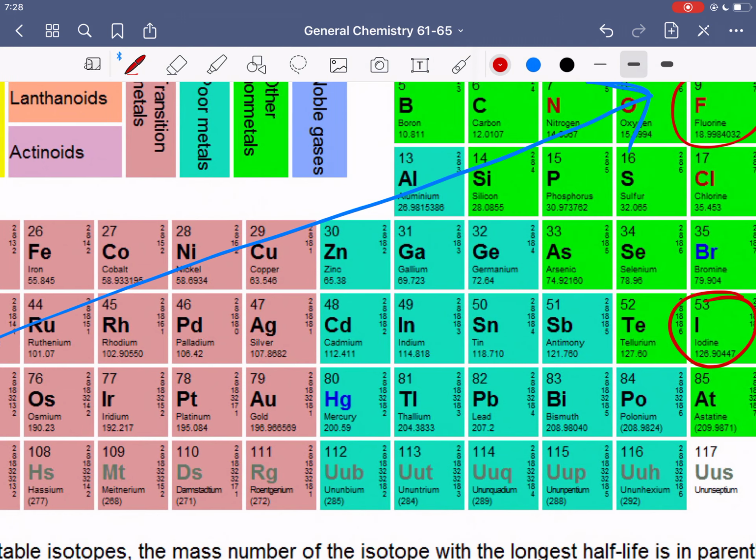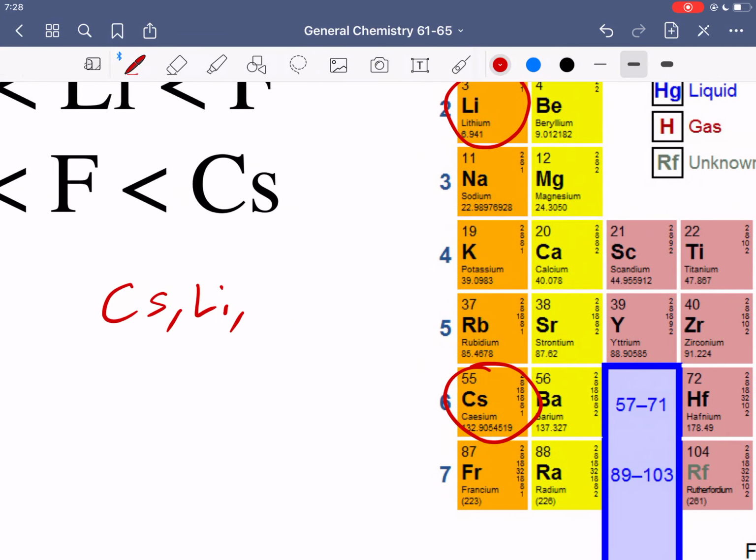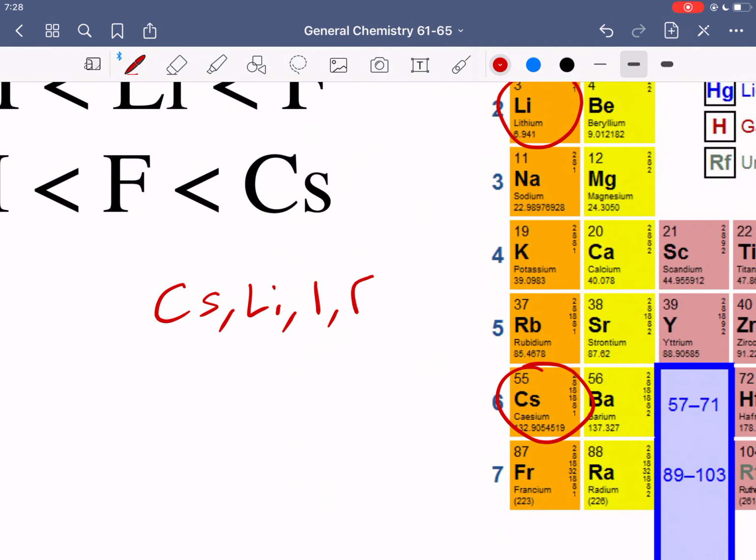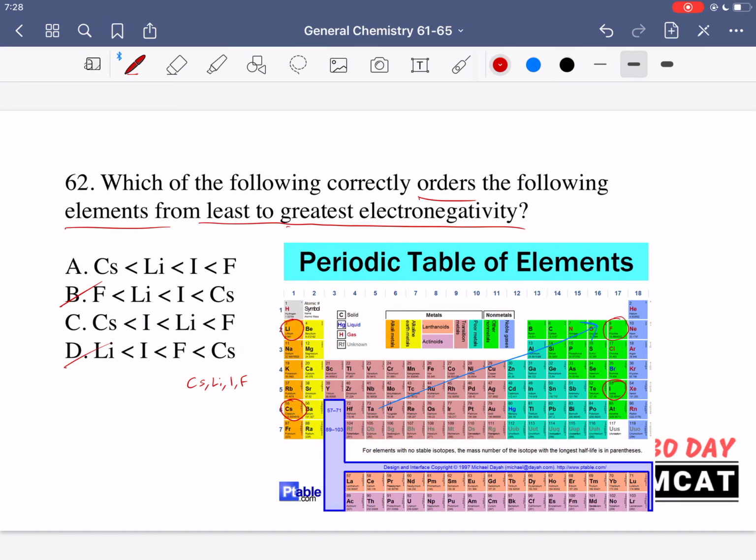So if we had our order, cesium is the least, then after that lithium comes, and then as I said, going to the right is much more important, so iodine is more electronegative than lithium. Even though lithium is higher up, iodine is more electronegative because first of all it's much closer to fluorine, and as I said, going to the right is more important than going up. So iodine comes after that, and then finally fluorine. That tells us that A is the correct answer, and C is incorrect because they switch the order of iodine and lithium.